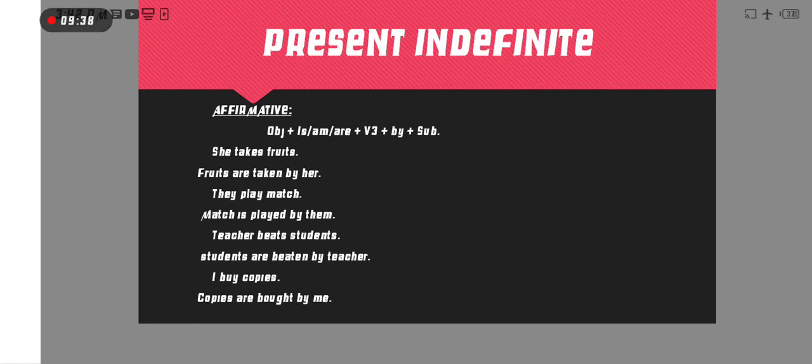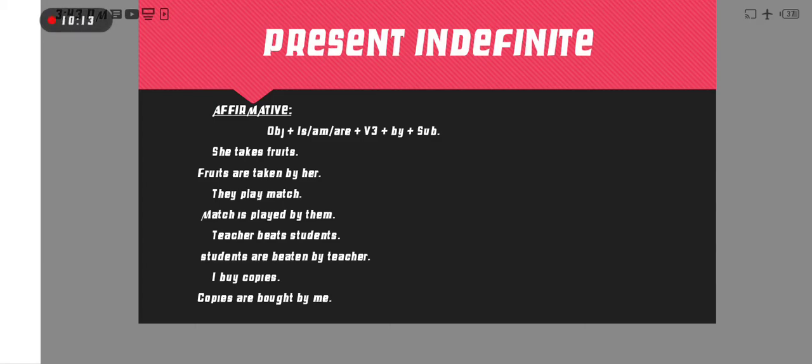Now next example, teacher beats students. Teacher is subject, beats is verb, and students is object. So according to structure, first object students, then helping verb are, because students is plural. The third form of beat is beaten. Of course, as we know, we always need verb third form if we want to make passive voice.